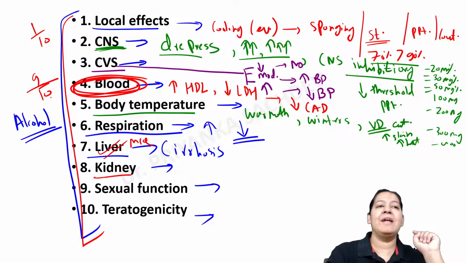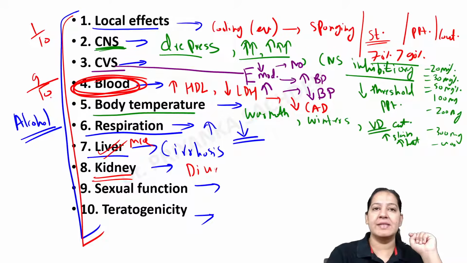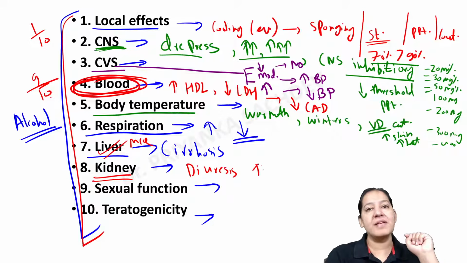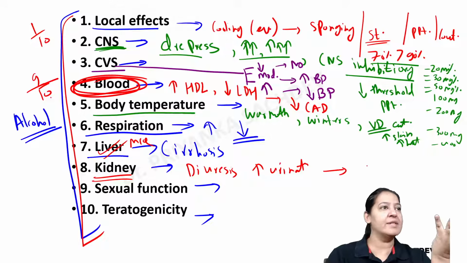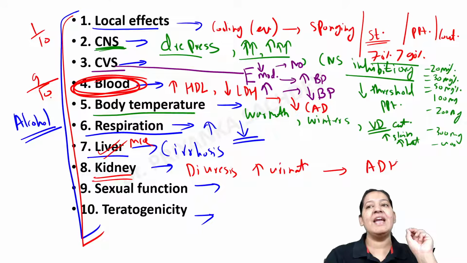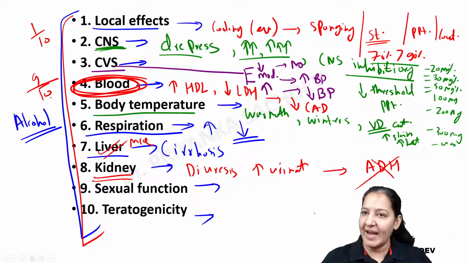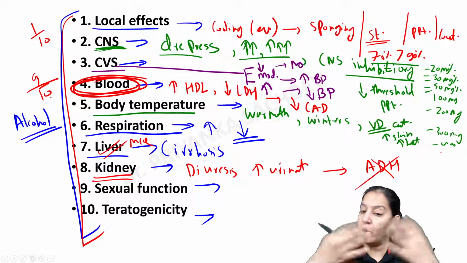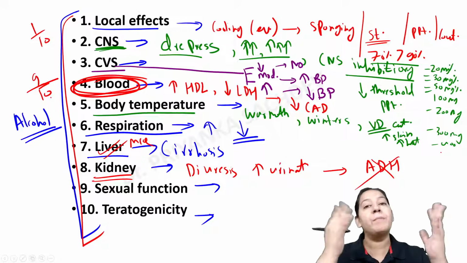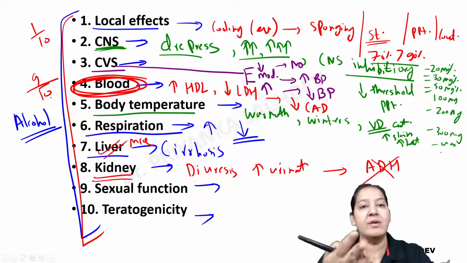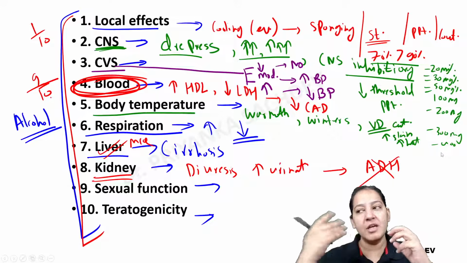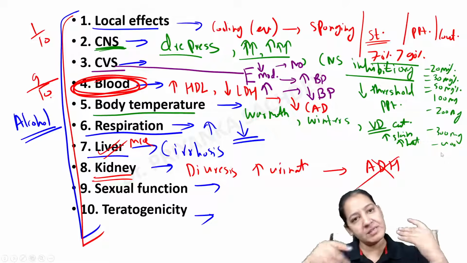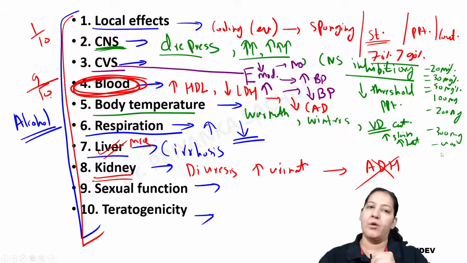What is the action on the kidney? In the kidney, it causes diuresis. So after drinking alcohol, the person has more urination. Why? Because it inhibits ADH from the pituitary. No ADH, no sodium and water retention. No sodium and water retention, so more sodium and water are excreted in urine. So the person has diuresis. After drinking alcohol, the person uses the washroom again and again, right?